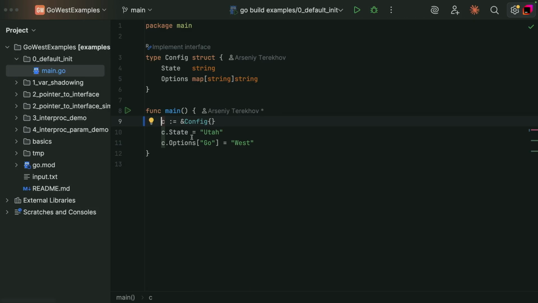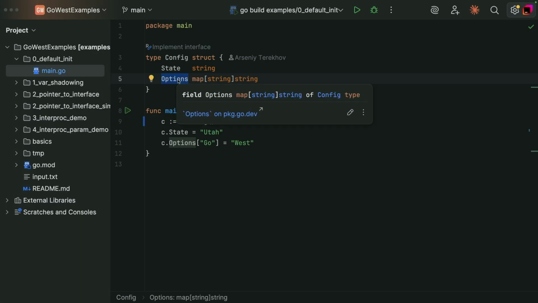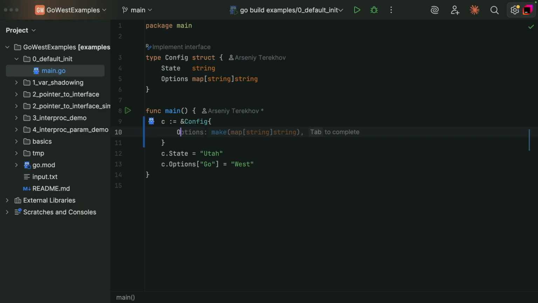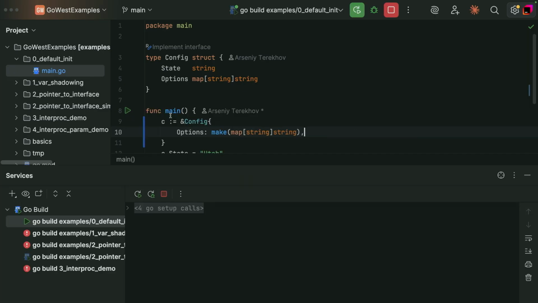So what happens? We initialize the variable C, but we don't initialize its fields. That is, the options field is also default initialized to nil. And when we try to write something to a nil map, we get a panic. So to fix this issue, we need to initialize this field like this, and now everything should work.